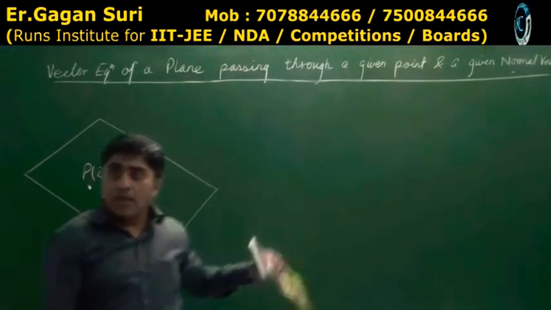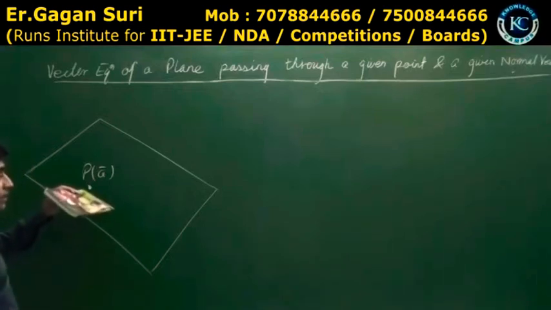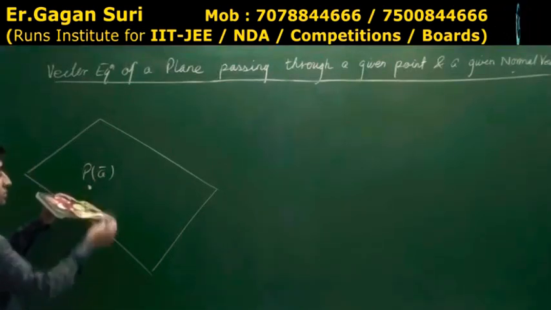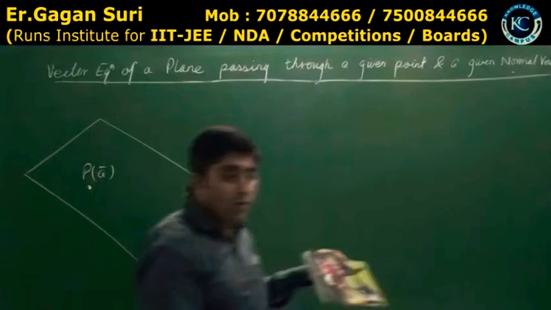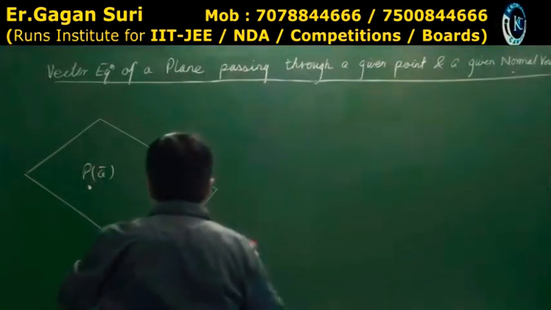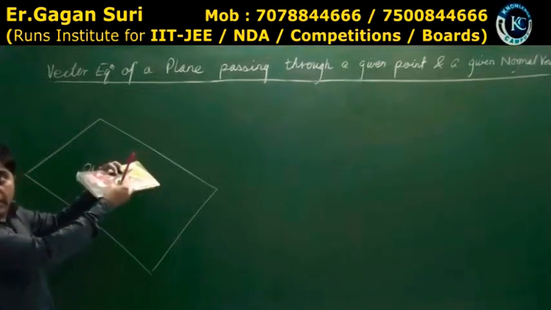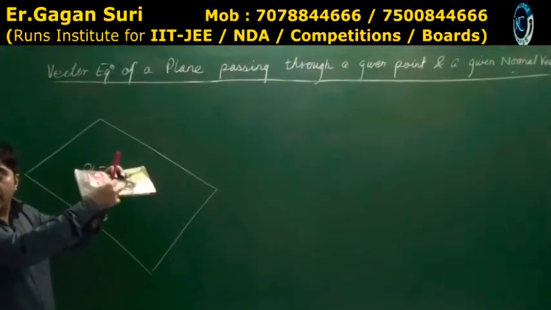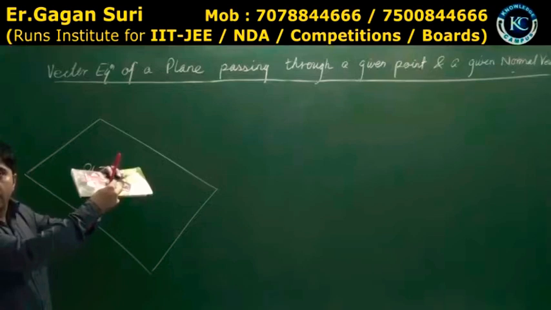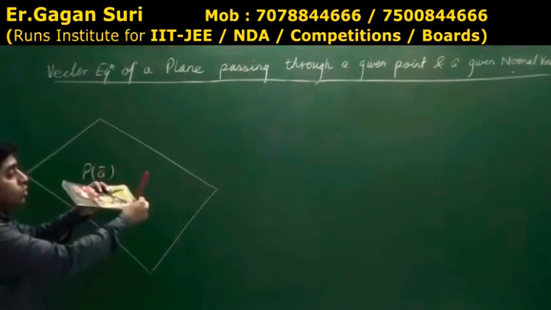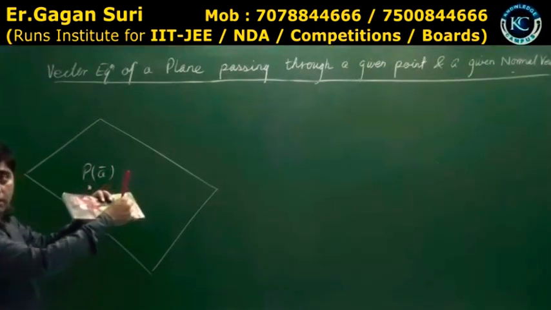Is that clear? And what is the normal vector? Normal vector is like this. वो तो इसका normal vector होगा ना? Normal vector of the plane. ये हम इसके साथ क्यों अटैच करते हैं? For direction. Yes or no? This normal vector can be anywhere in the plane.